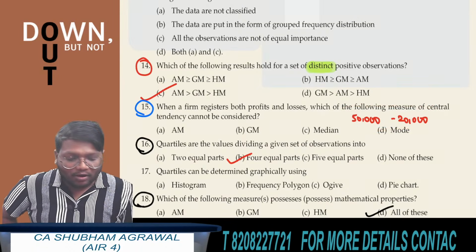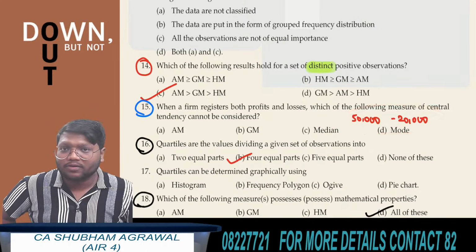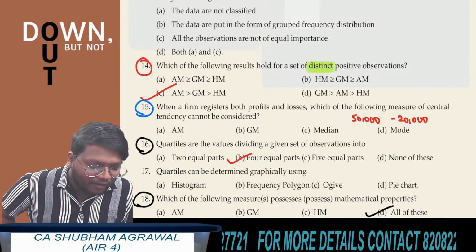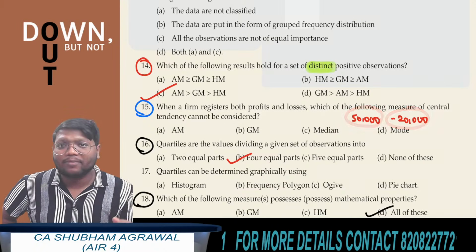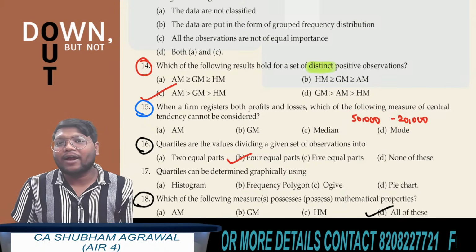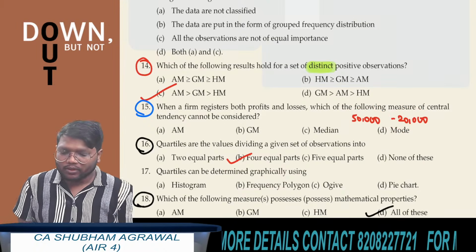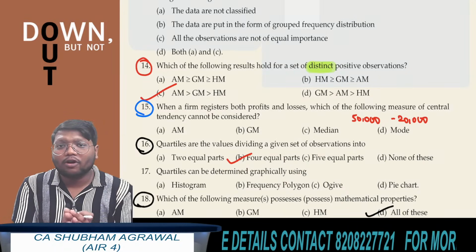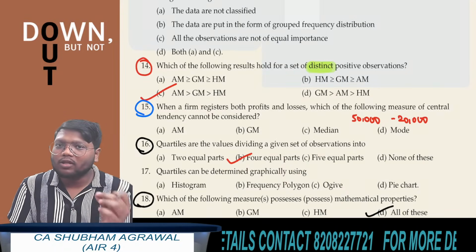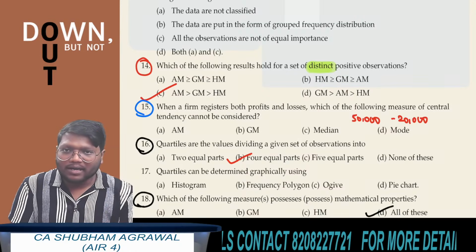No, we cannot find the geometric mean of these 2 observations, because if you are finding the product of these 2 observations, it will be negative, and you cannot find the square root of a negative number. How to find the geometric mean? What is the formula? Product of all the observations to the power 1 by number of observations.